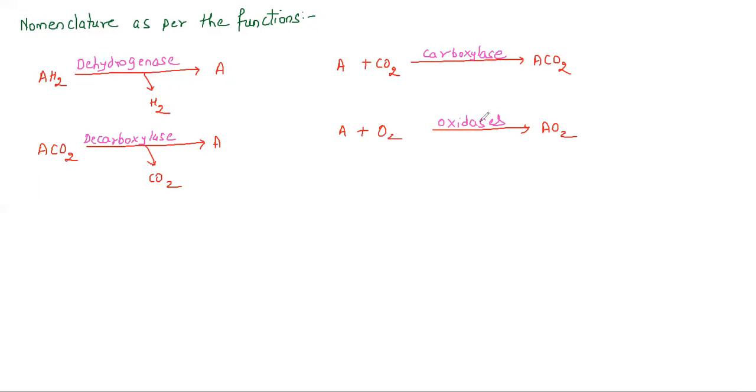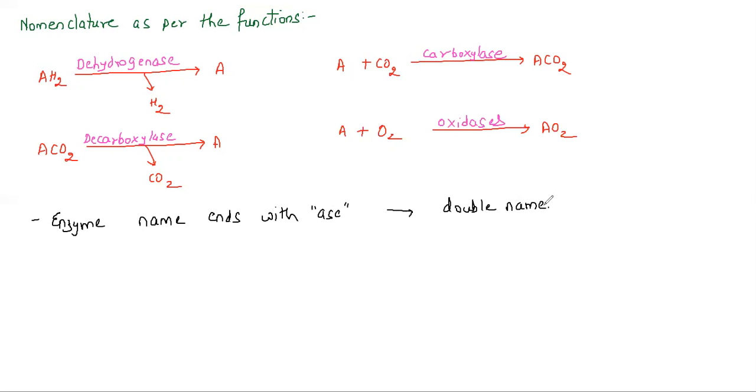Now we need to understand, as per the International Code of Enzyme Nomenclature, the name of each enzyme is going to end with ase. It consists of a double name. Very important: the enzyme name ends with ase. All enzyme names will end with ase, and it is also going to have a double name. Now you might be wondering, sir, what is a double name? How are things going to happen here?